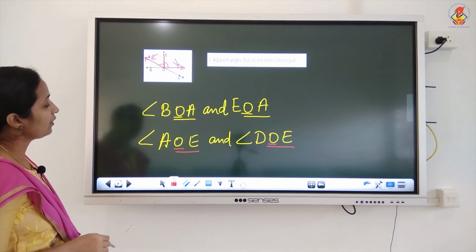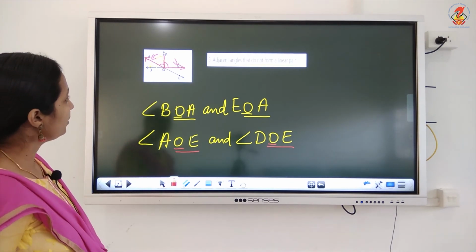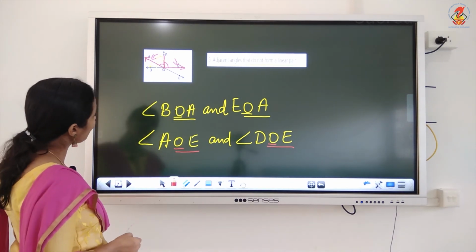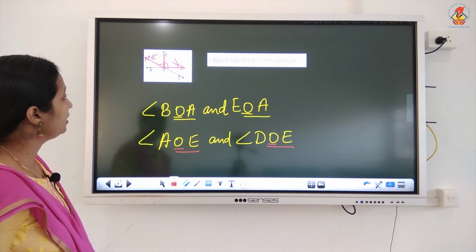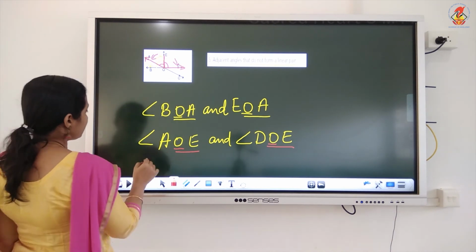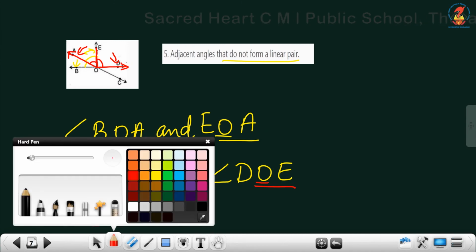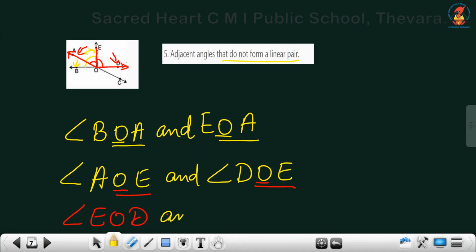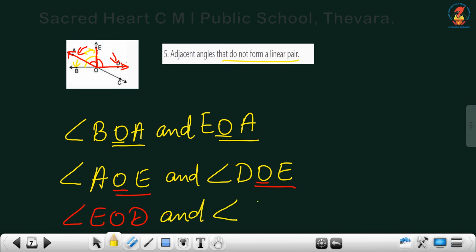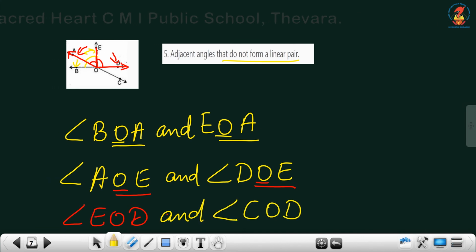Now, one more pair we have to find. How will we find the next pair? You can see angle EOD and angle COD.